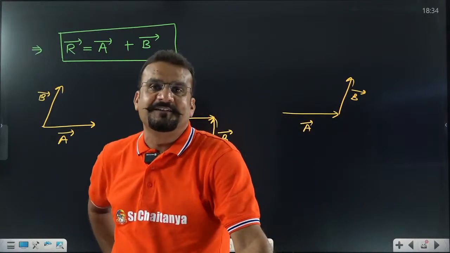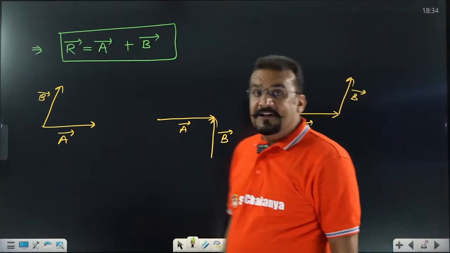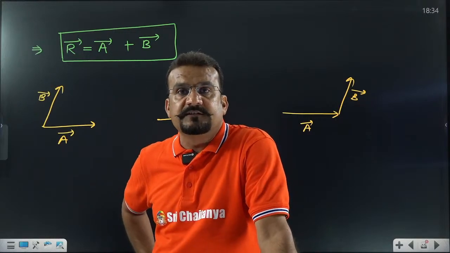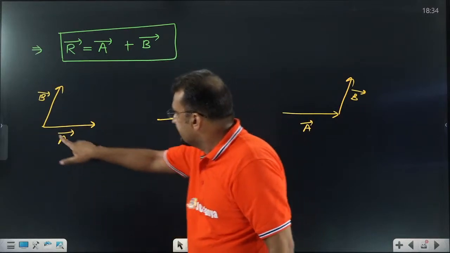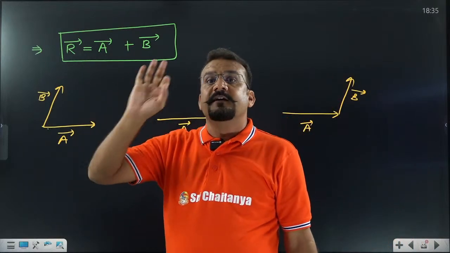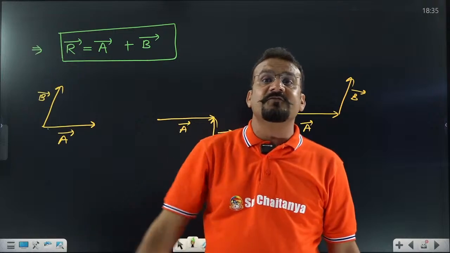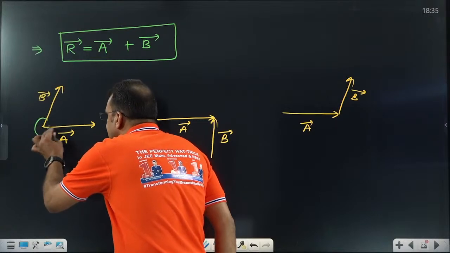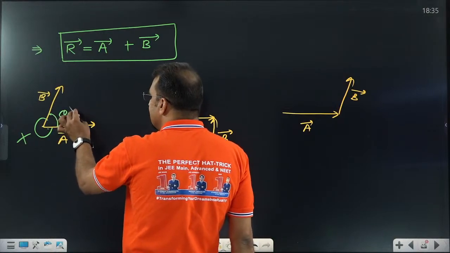These are very important. In the first case, students sometimes get doubts. Learn one technique: whenever you define the angle between vectors, try to match tail to tail. This is tail to tail matching. This is head to head matching. Whether tail to tail or head to head, you have to take the smaller angle. If any student takes this angle, it is the larger angle, not defined. The smaller angle is the defined angle. Are you getting this or not?